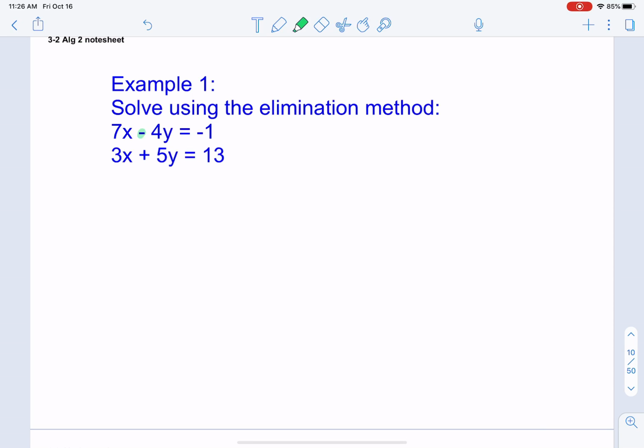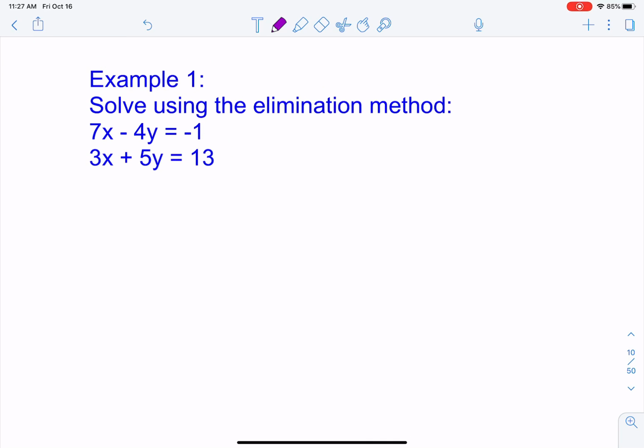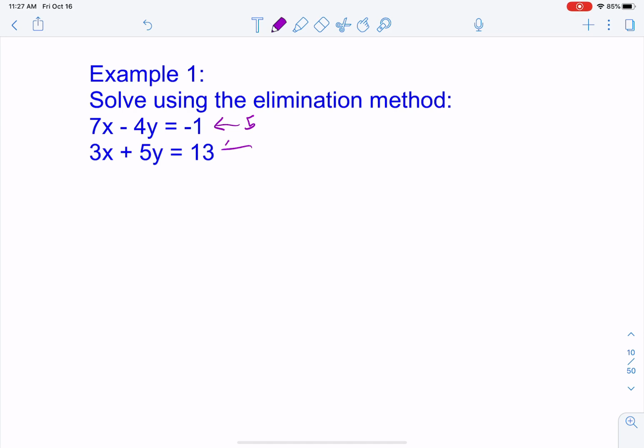Now, it doesn't matter which one you decide to go with, but I like the fact that this is negative and this is positive. That is going to make our elimination first step pretty easy. Now, remember, step one is we're going to try to get one of the variables to be matching opposites. So let's multiply this equation by 5. So that would make this term right here a negative 20. And let's multiply this equation by 4, making this term right here a positive 20. So that's what I mean by matching opposites.